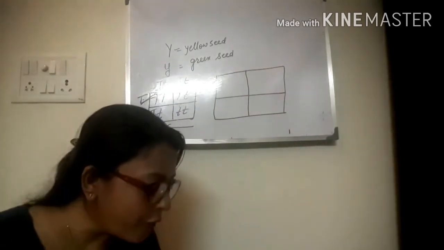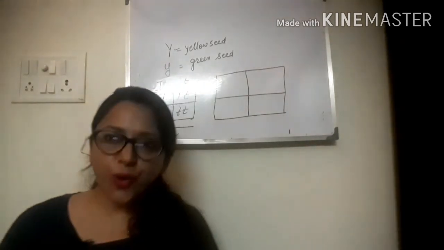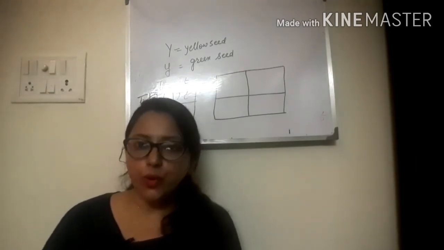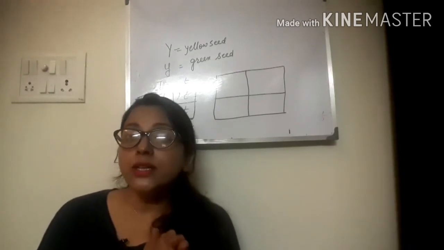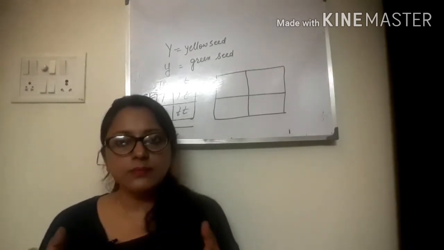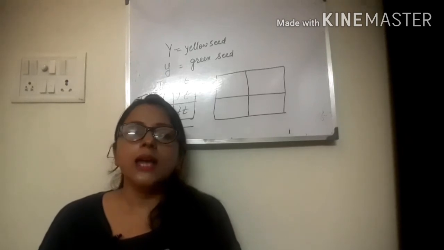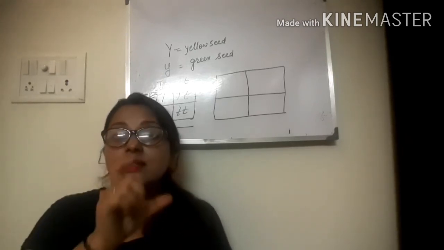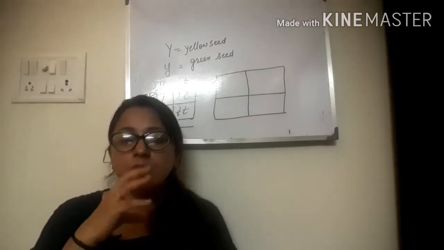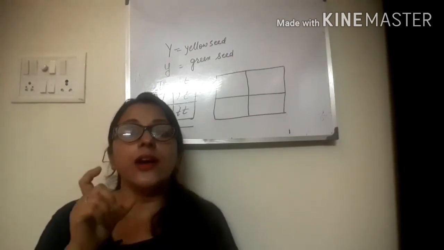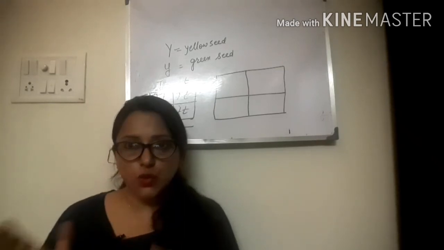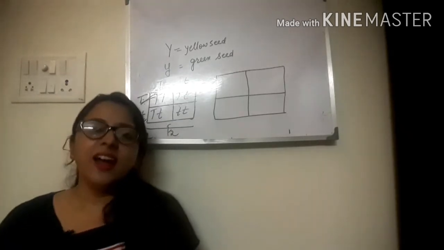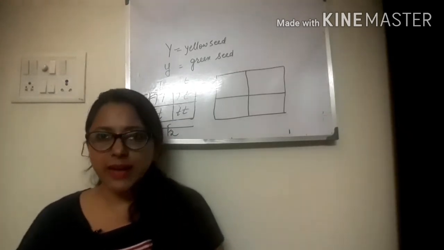This is your homework. I hope I will get the answers in my comment box. And 2 more questions I am going to ask you. What is phenotype? And the second question is, what is the genetic arrangement called? What is the term for genetic makeup, the constitution of genes? So this is the question, and I hope you understand monohybrid cross.